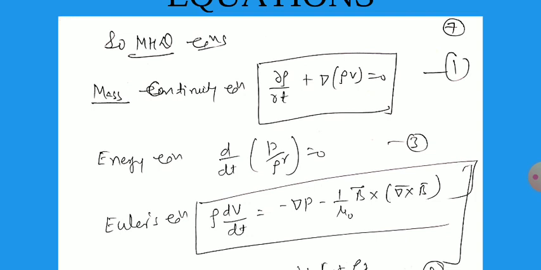The first equation is the mass continuity equation, del rho by del t plus del dot of rho V equals 0, where rho is mass density and V is the velocity of the fluid. Second, the energy equation, d by dt of P by rho to the gamma equals 0. Third is Euler's equation, related to fluid dynamics: rho dv by dt equals minus del P minus B by mu 0 times del cross B.